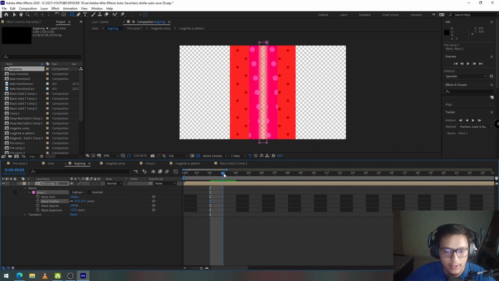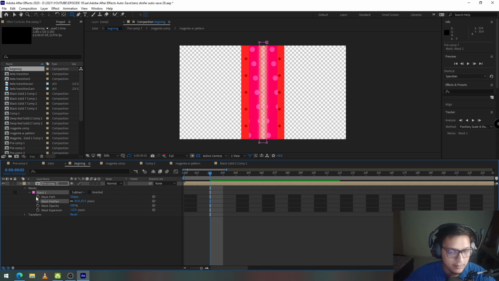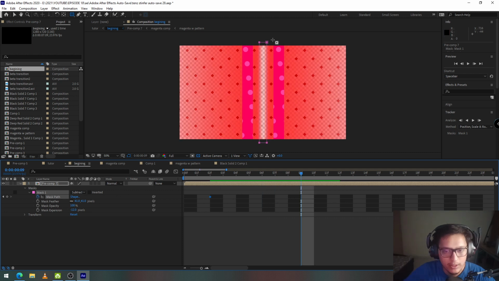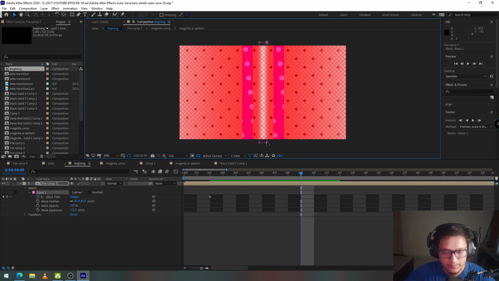But the magenta solid also increases the space between them. So we have to keyframe its path. So I'm going to select mask path and click on the stopwatch. I'm going to move forward a couple frames and increase the size of the solid.